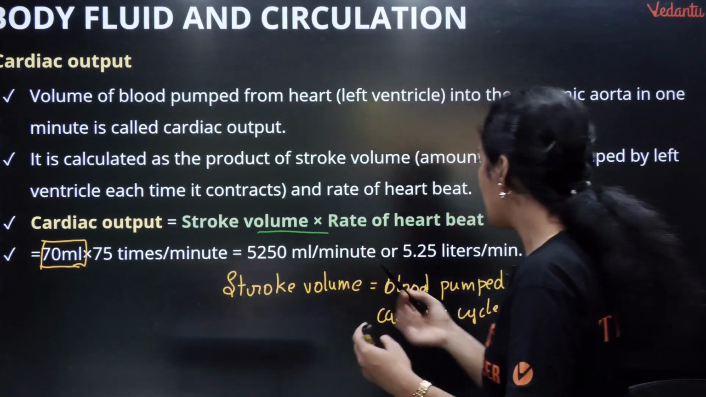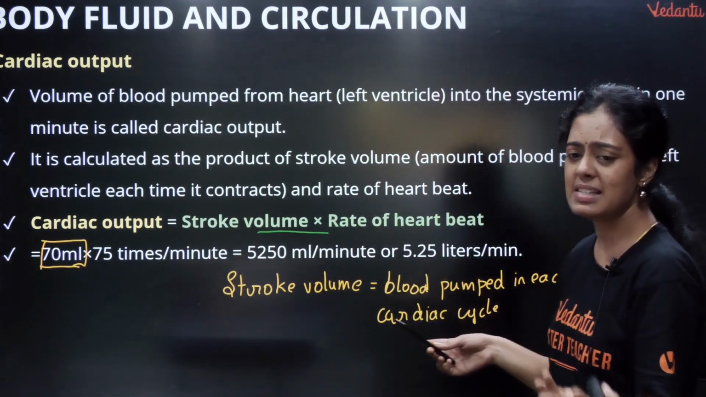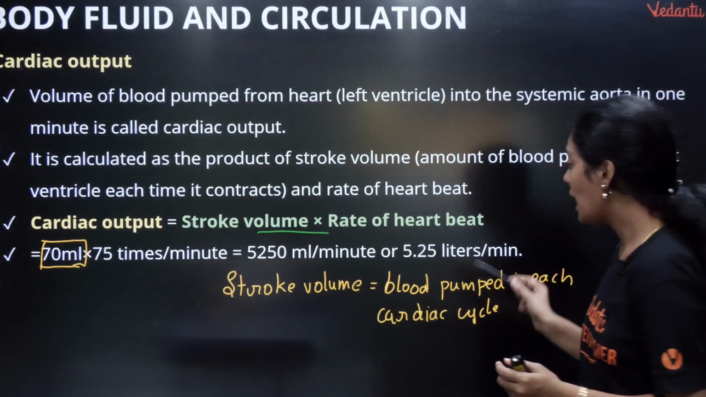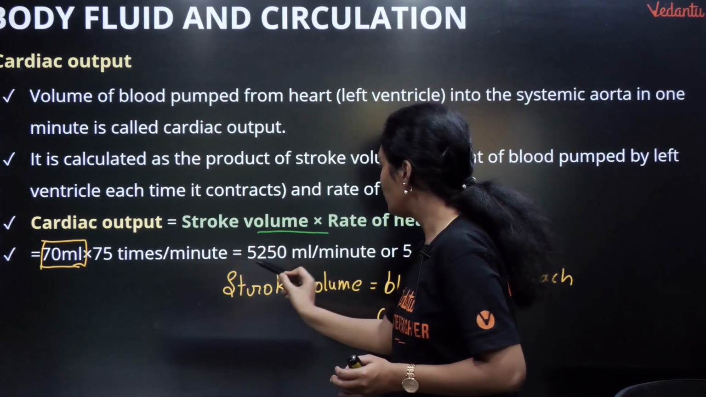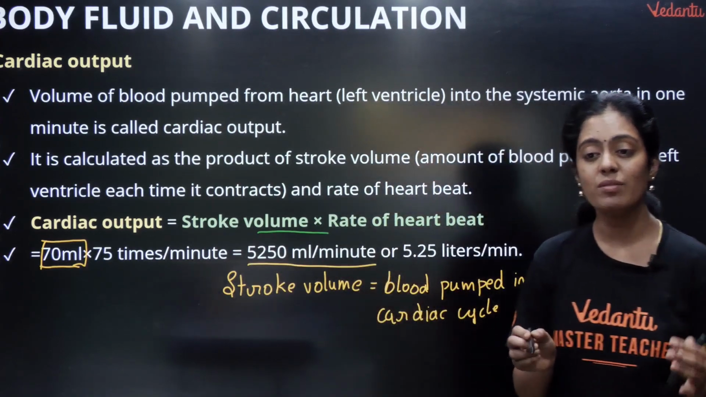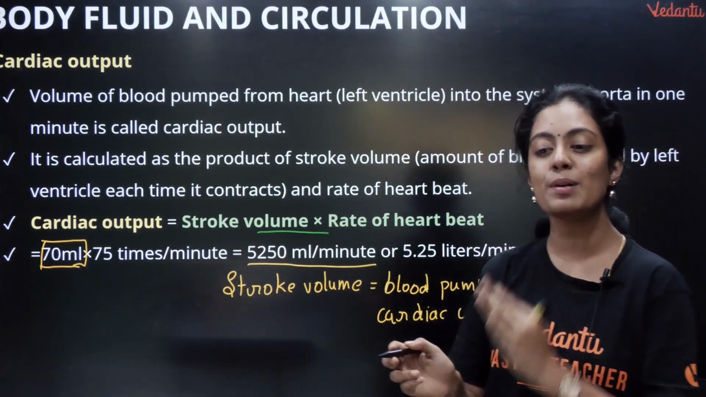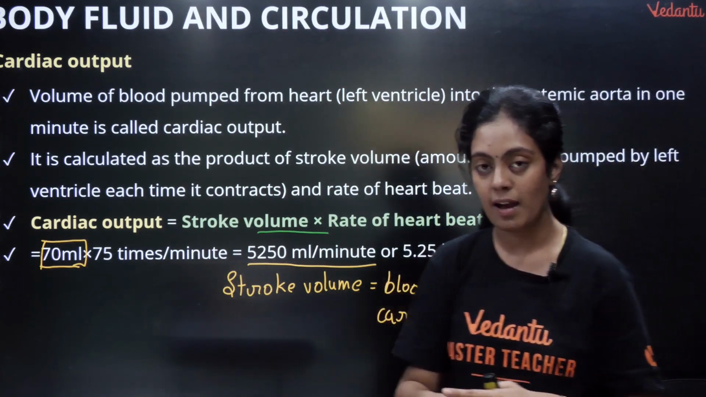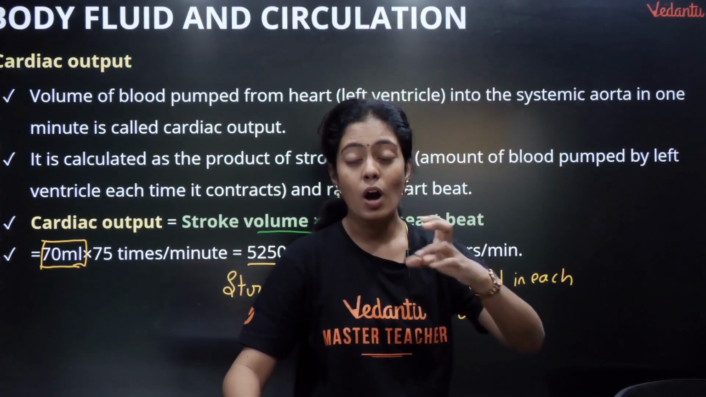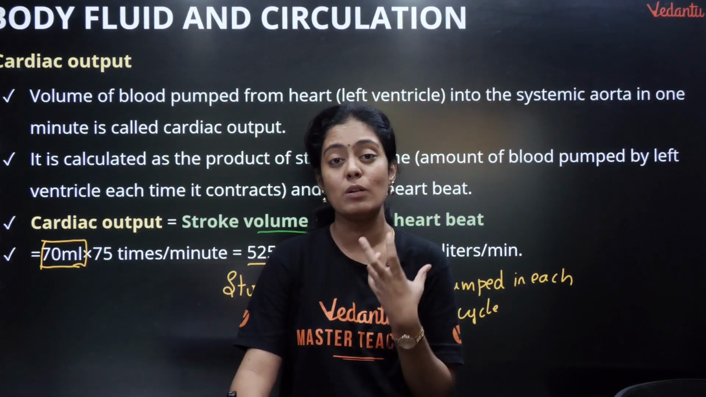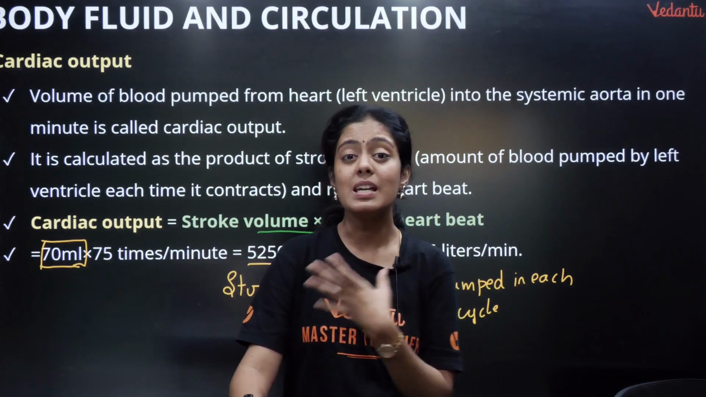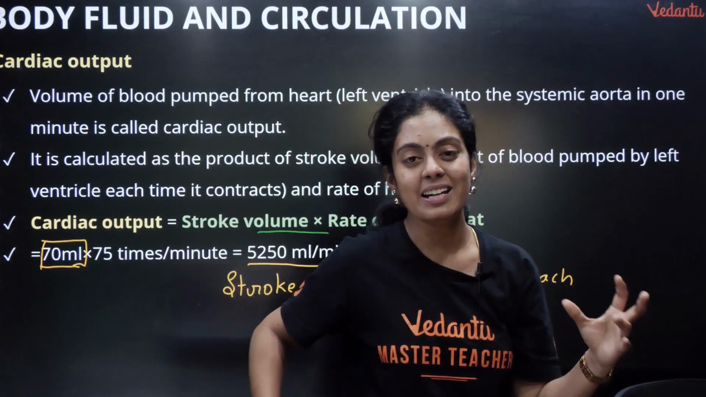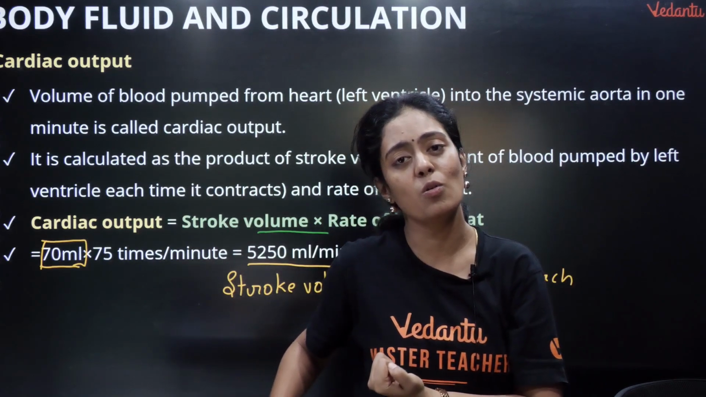Okay, and how many times is your heart beating per minute? It is 70 to 72 times. Here they have taken 75. Okay, so when you multiply stroke volume into rate of heartbeat, it is given by 5250 ml per minute. So 5 liters, the blood in our body is only 5 liters. So every minute your heart is pumping 5 liters of blood, which is equal to the amount of blood that's present in your body. See how fascinating this is? See how beautifully it works in your body.